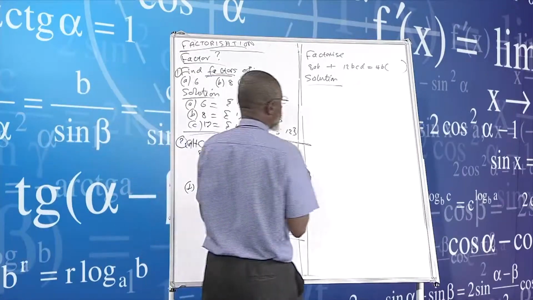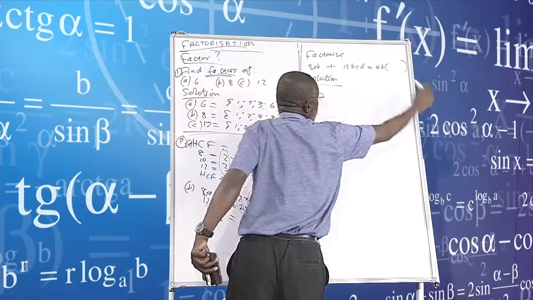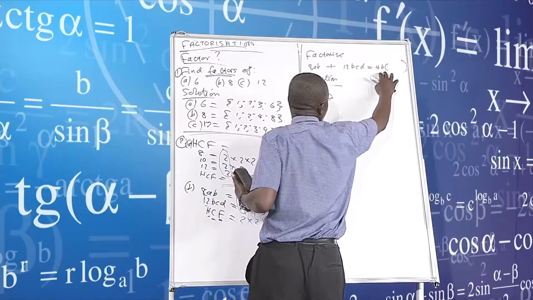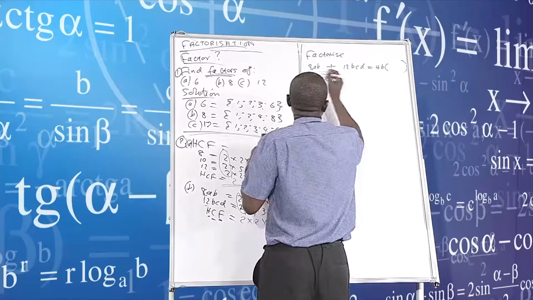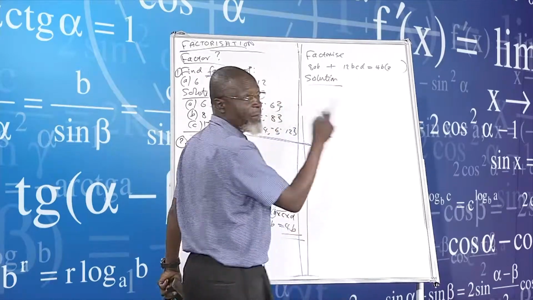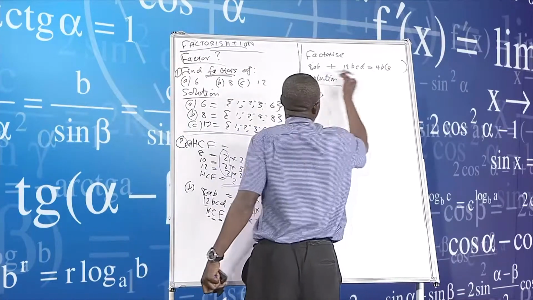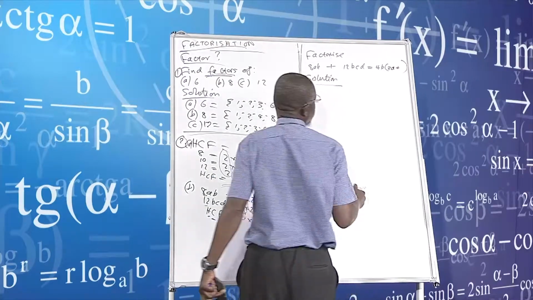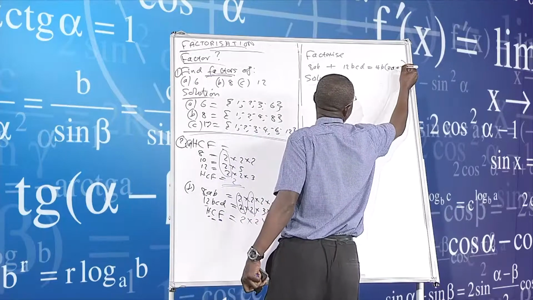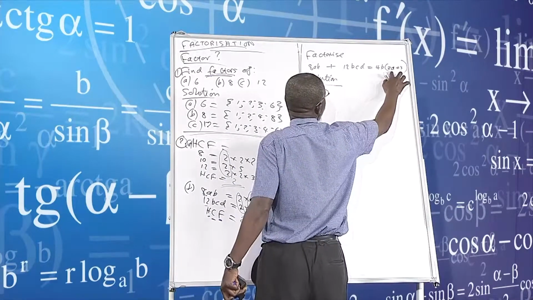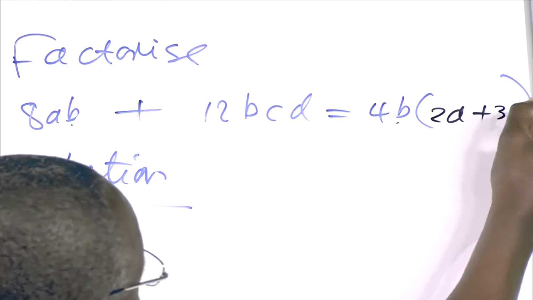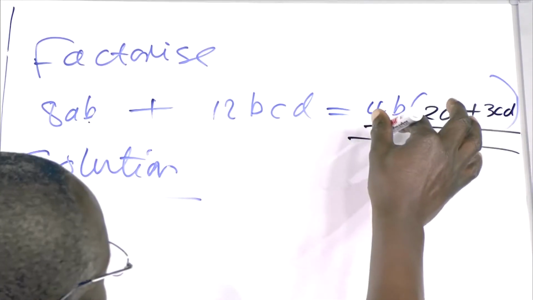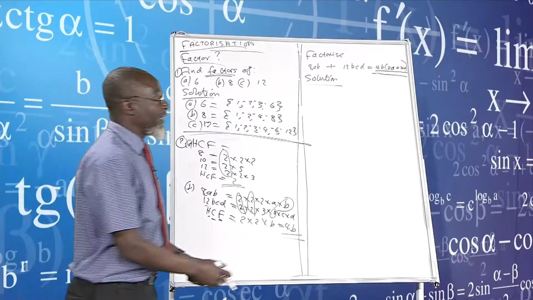So here I go. I will now say 4B has been taken out. 4 into 8 is 2. B and B cancel. This B and B cancel. Remaining A, so we have A here. And then I've got a plus. And then 4 into 12 is 3. And then B and B cancel, remaining C and D. So now that becomes the answer.